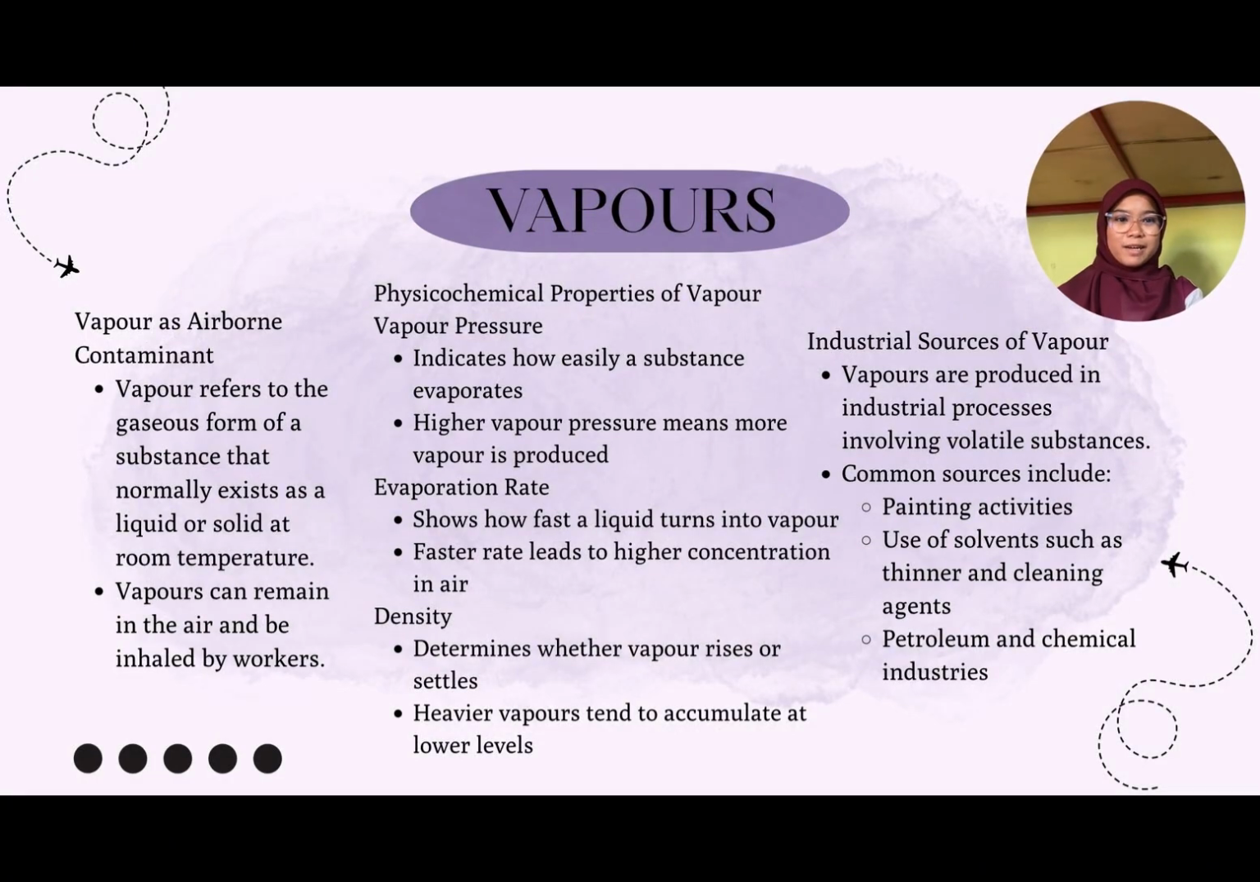Today, I will explain about vapor as an airborne contaminant. The definition of vapor is: vapor refers to the gaseous form of a substance that normally exists as a liquid or solid at room temperature.